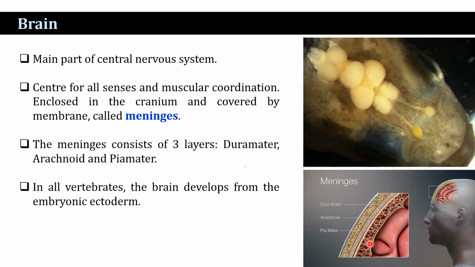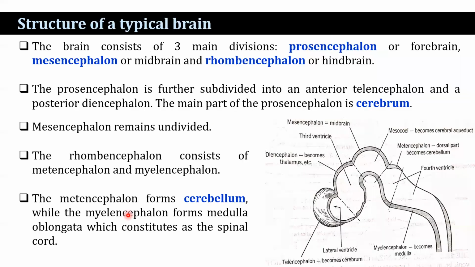In all vertebrates, the brain develops from embryonic ectoderm. The early developmental pattern is very similar in all vertebrates. If you see the structure of the brain in all vertebrates, the main divisions of the brain are the forebrain, midbrain, and hindbrain. The forebrain is also known as the prosencephalon, the midbrain as the mesencephalon, and the hindbrain as the rhombencephalon.